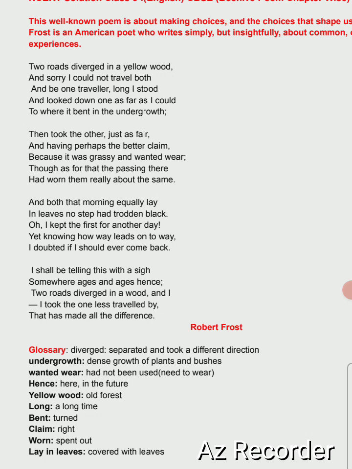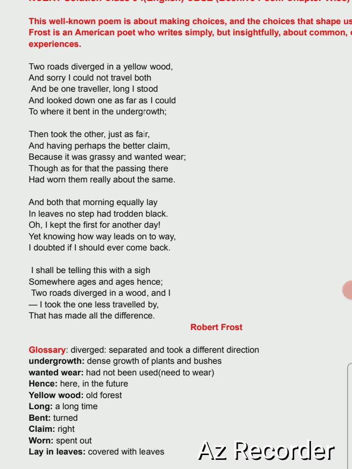So in this the writer wants to tell that he stands in the deep autumnal forest, because this season was autumn, and in autumn the yellowish color is there of the leaves. So autumnal forest, where two roads diverge into two directions. He realizes that he can't walk on both the roads together. These roads symbolize two ways, like careers of life, as I told. He stands wondering which road to travel on.